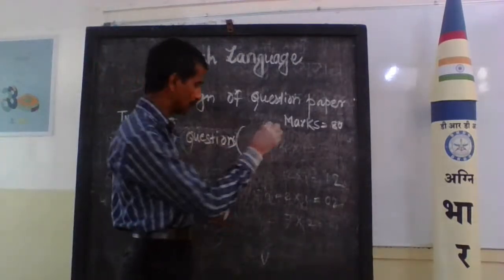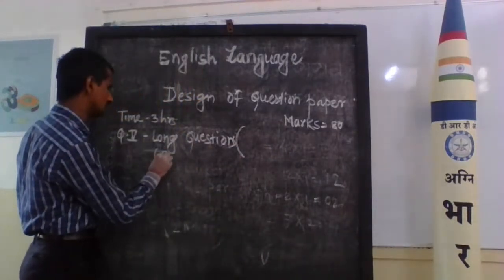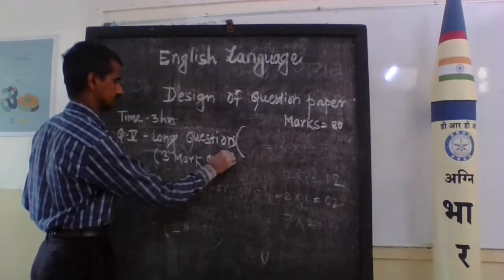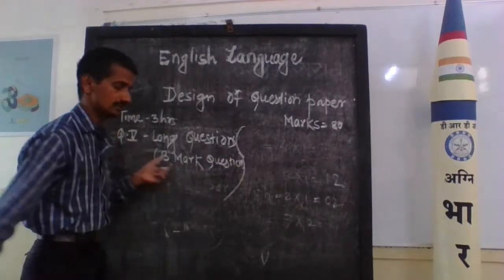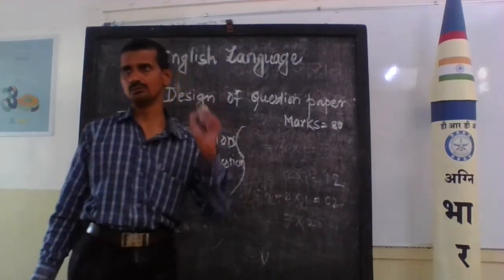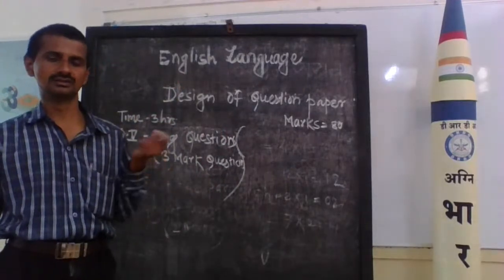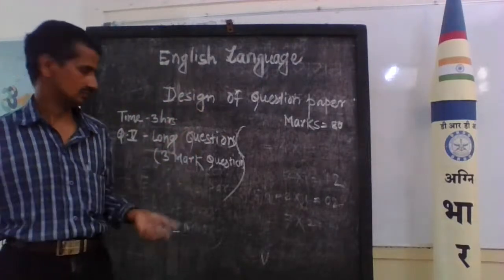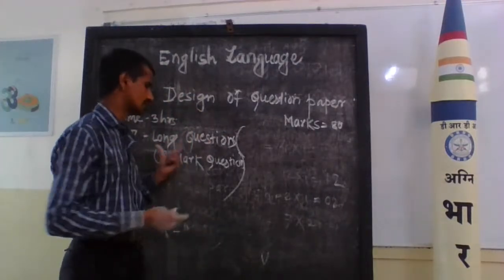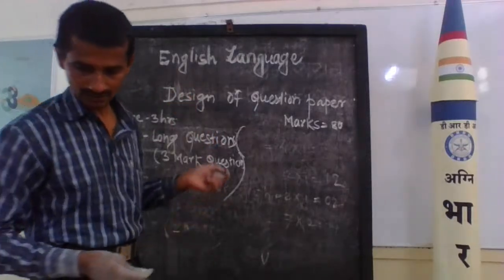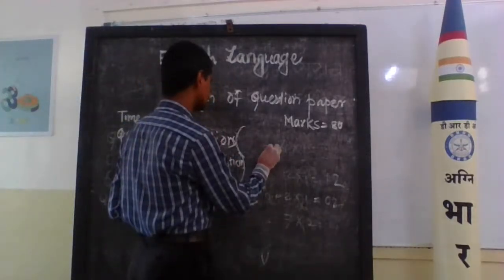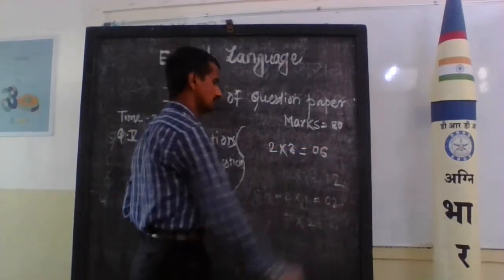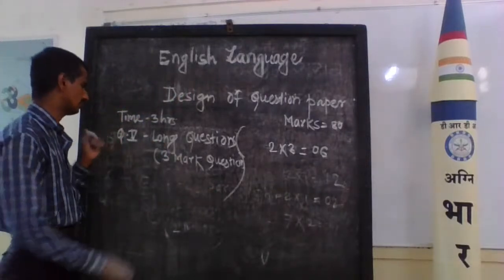There are 2 questions. A long question is a 3 mark question. You can write the answer in 5 or 6 lines, or 4 to 8 lines; you can extend, no problem. Each question has 3 marks, so in total there are 6 marks for the long questions.